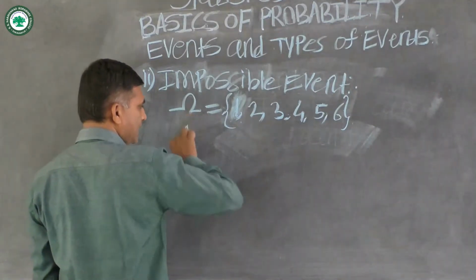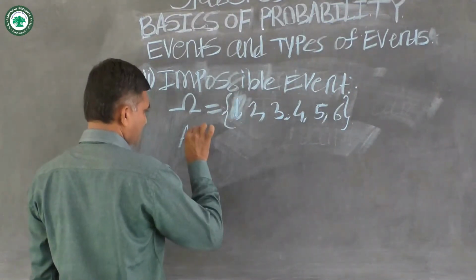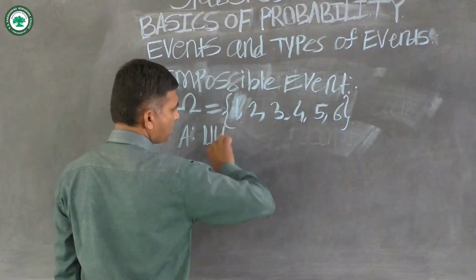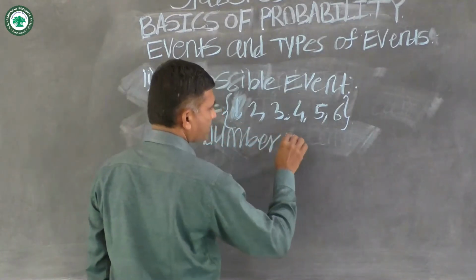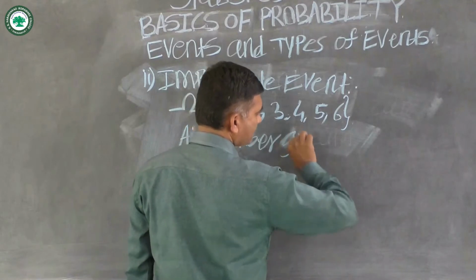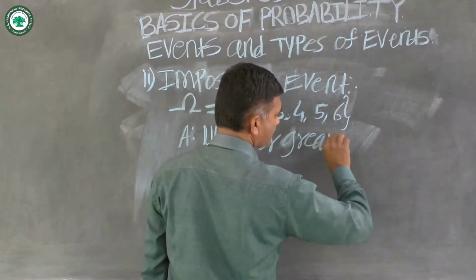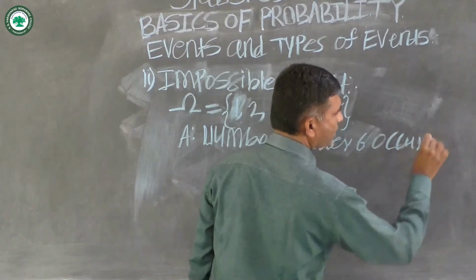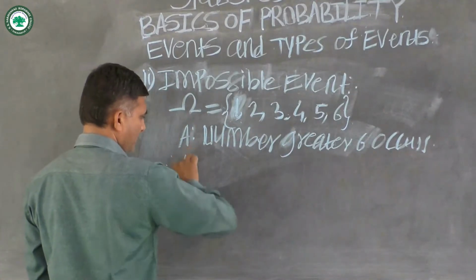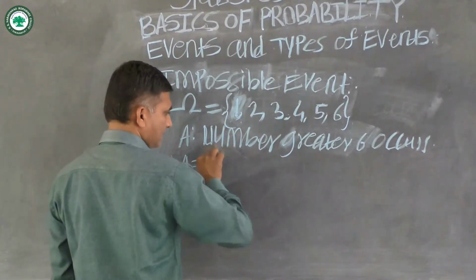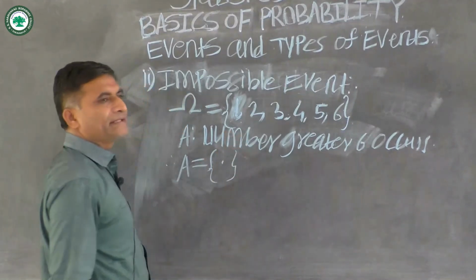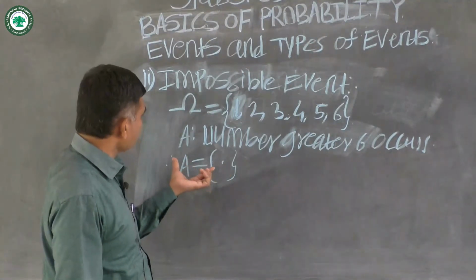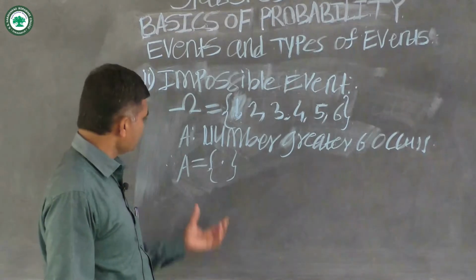Now we define event A on this sample space as: number greater than 6 occurs. Therefore, event A is an empty set. It does not contain any sample point. Therefore, it is an impossible event, or it is called a null set.